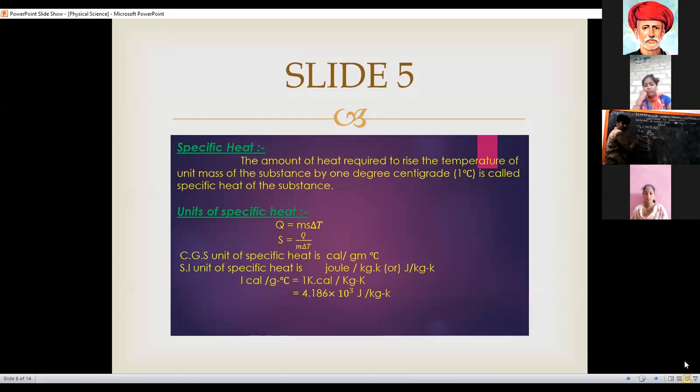Once again I repeat the definition. The amount of heat energy required to raise the temperature of the unit mass of the substance by 1 degree centigrade is called as specific heat of the substance.